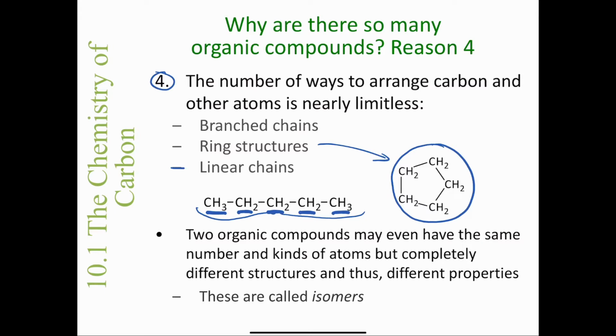It says here that 2 organic compounds may even have the same number and same kinds of atoms, but completely different structures and thus different properties. And these are called isomers. So what this point is saying here is that you can have 2 organic compounds with the same molecular formula, meaning the same number of carbons, same number of hydrogens, but the way that the atoms are connected together is going to result in different compounds that are going to have different properties. So when it says different properties, that means they would have different boiling points and melting points, different densities, and we call these isomers. And we'll look at examples of isomers.